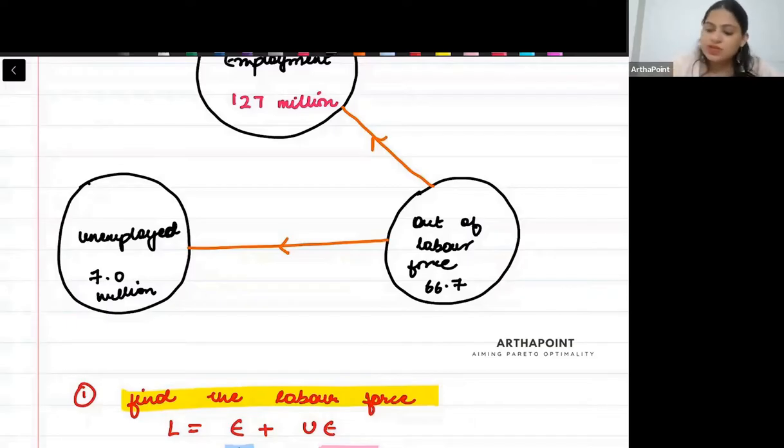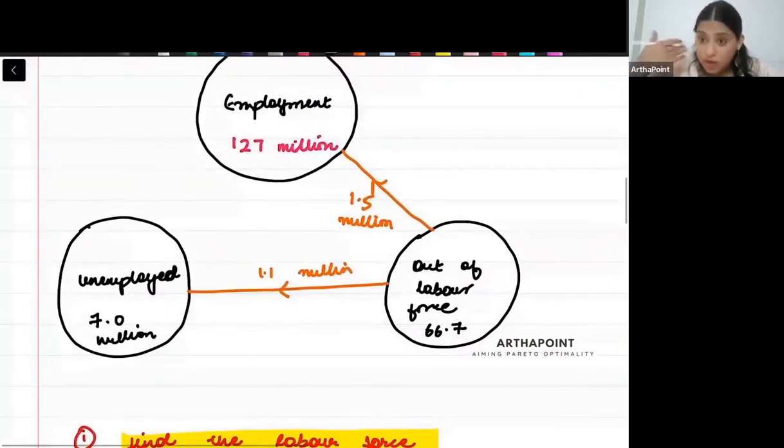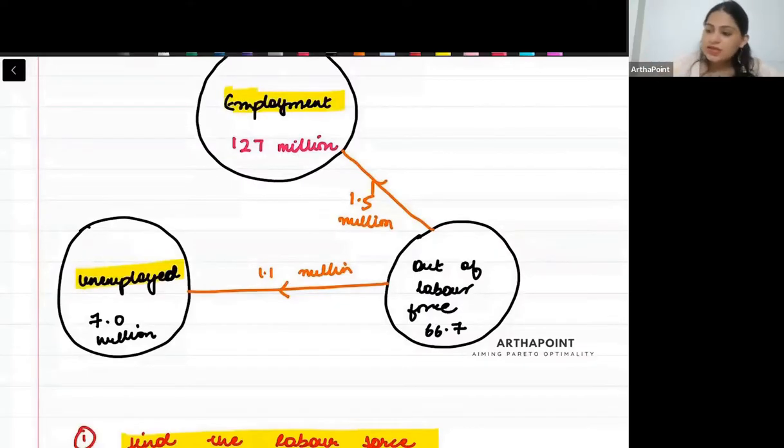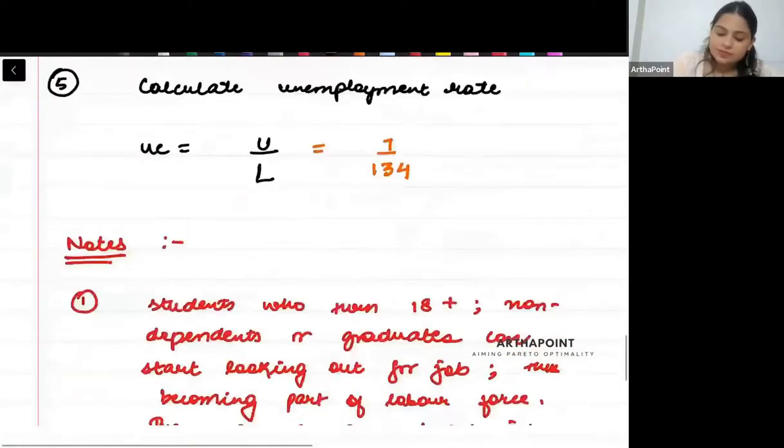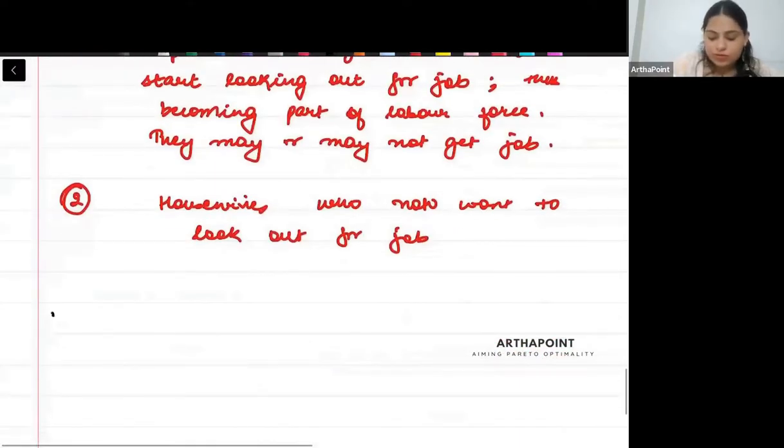So ऐसा हो सकता है, supposedly some numbers are given that let's say that 1.5 million people, they get a job. And let's say that 1.1 million people, they don't get a job. But they are looking out for job now. So they have become part of the labor force. ये पहली बात हो गई. Second beta. Second pointer. Note 2.